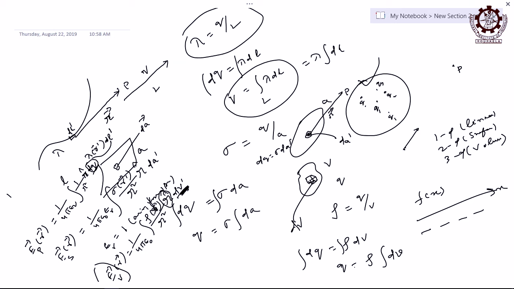So when you integrate over the volume, different directions will come, add them all, and the net vector is in this direction. This way you can find the intensity for linear, surface or volume charge distribution, which are uniform and continuous.